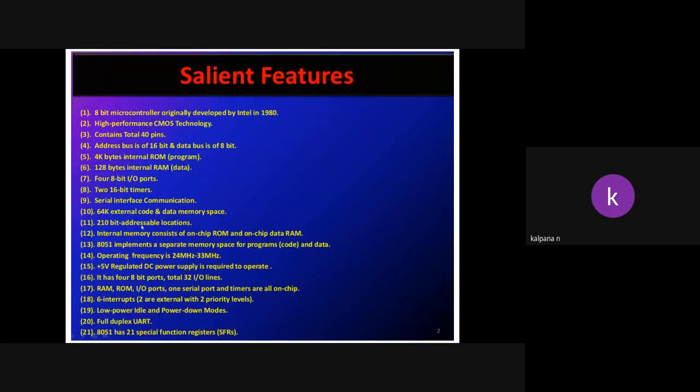Next, 210 bit addressable locations. Bit addressable locations means, see, 1 byte is equal to 8 bits. If we want to store, for example, triple E, triple E will occupy how many bits? Only 3 bits. But a byte means 8 bits. So if we write triple E in that byte, only 3 bits are occupied, and 8 minus 3, 5 bits are empty. If we want to store another name or anything else, it will be stored in another byte.